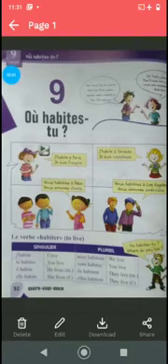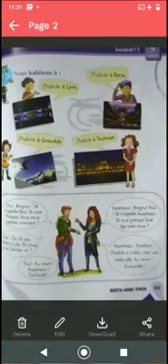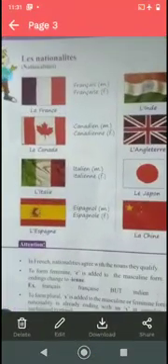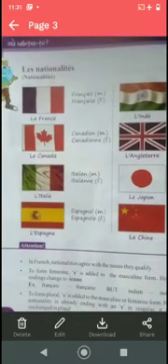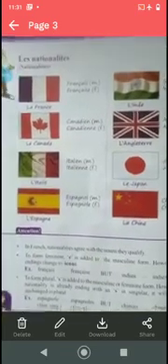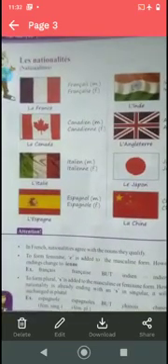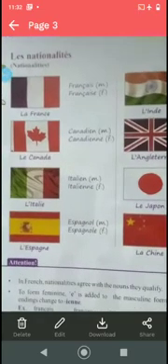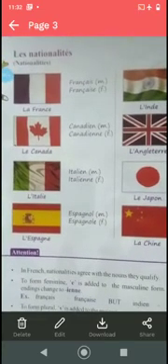Lesson of Où habites-tu means where you live. Before starting the chapter, we will move on to the nationalities part, because unless you know the rules for how nationalities are applied in French, you cannot understand the chapter. So we'll be moving on to the grammar part, that is les nationalités.